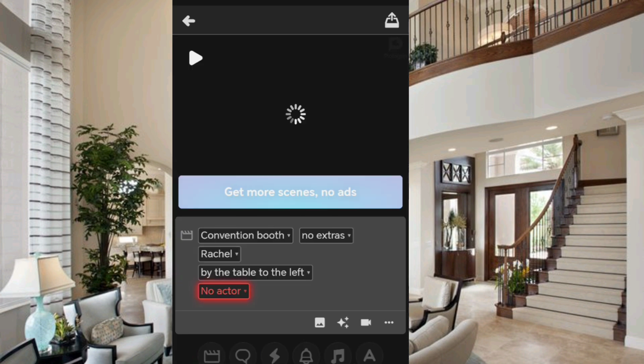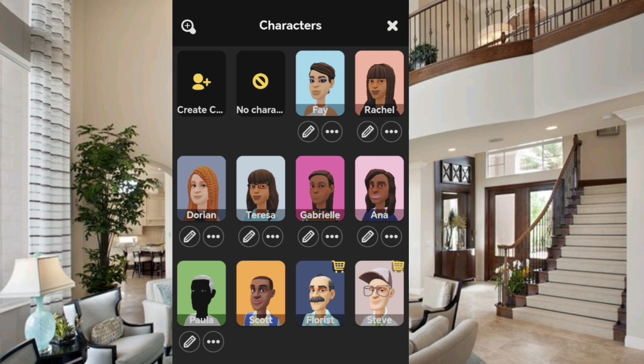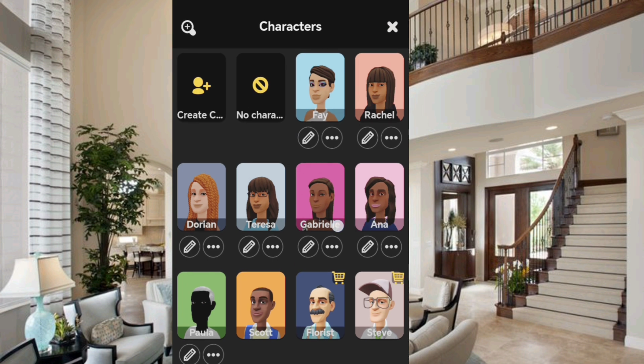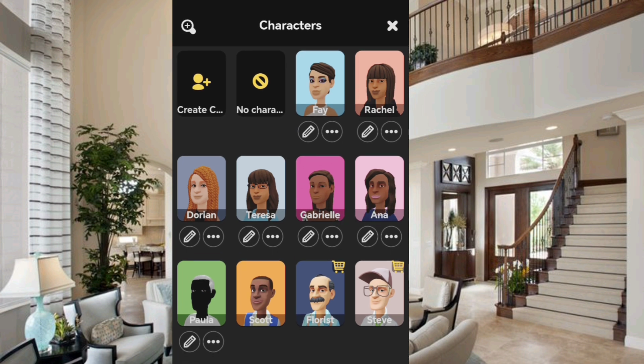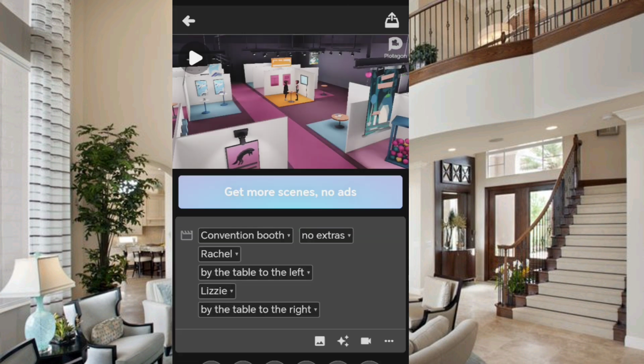Okay, so we're going to choose one, and we need another actor. We're going to choose Gabriela. Miss Liz, we choose Lizzie. I think you can see them.